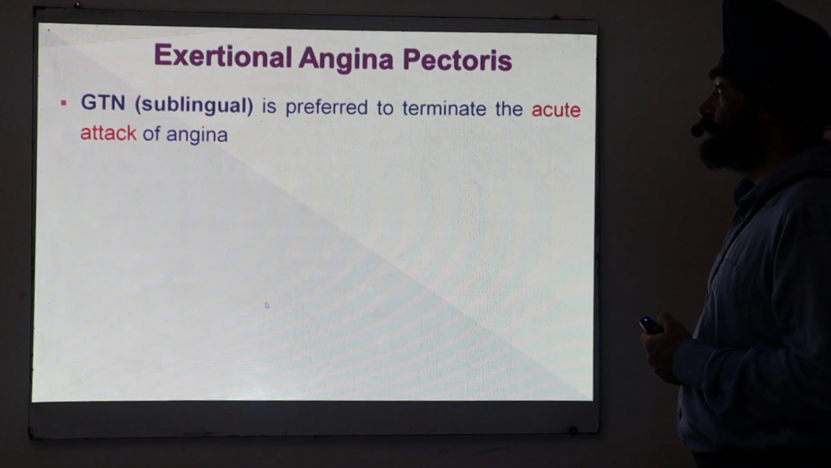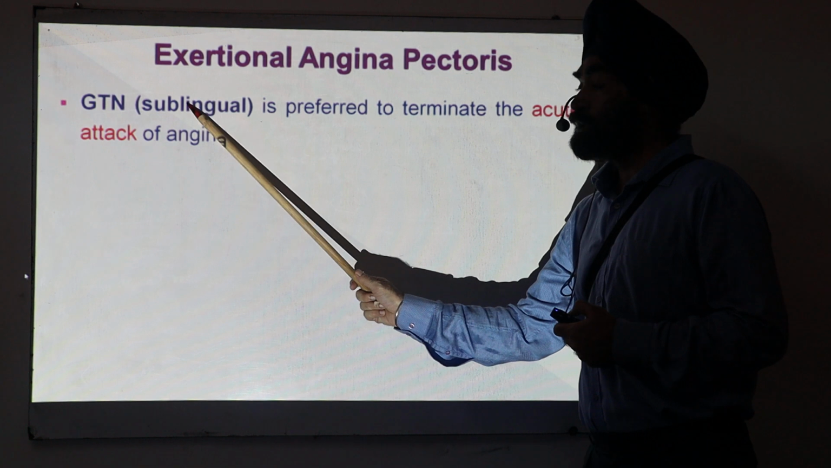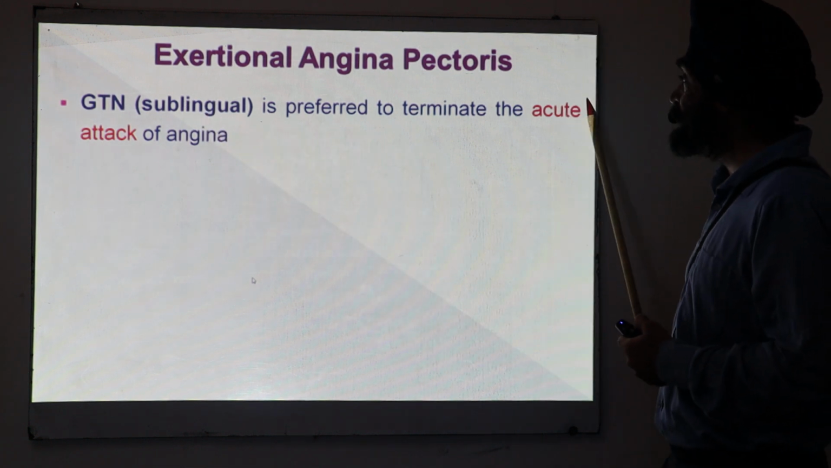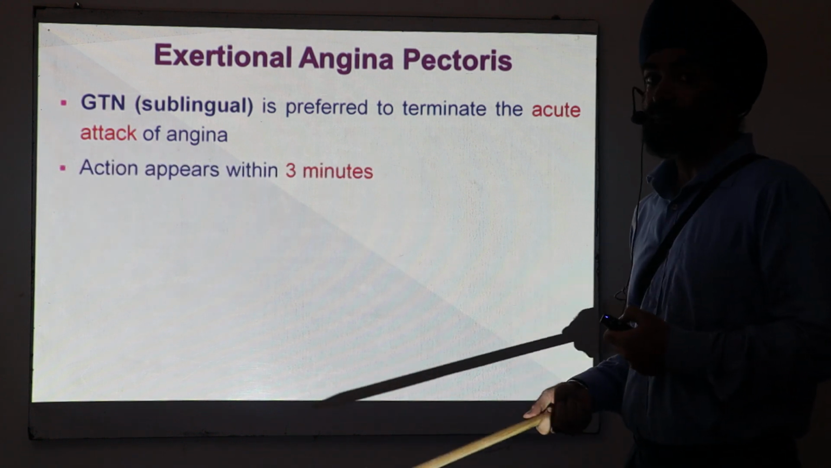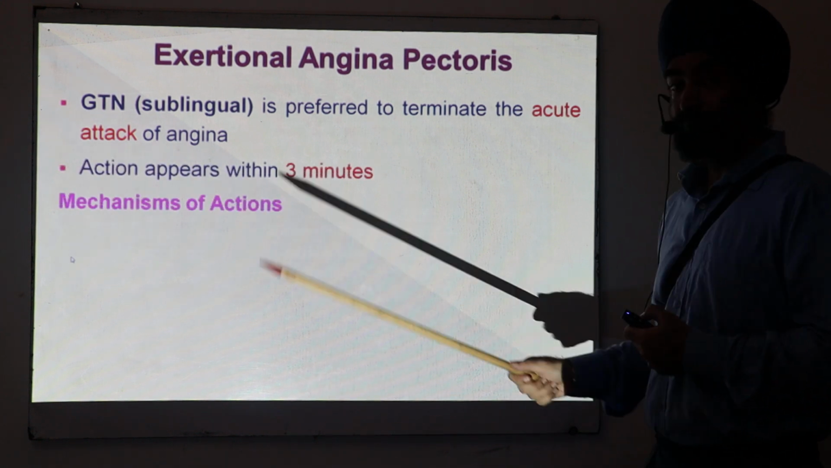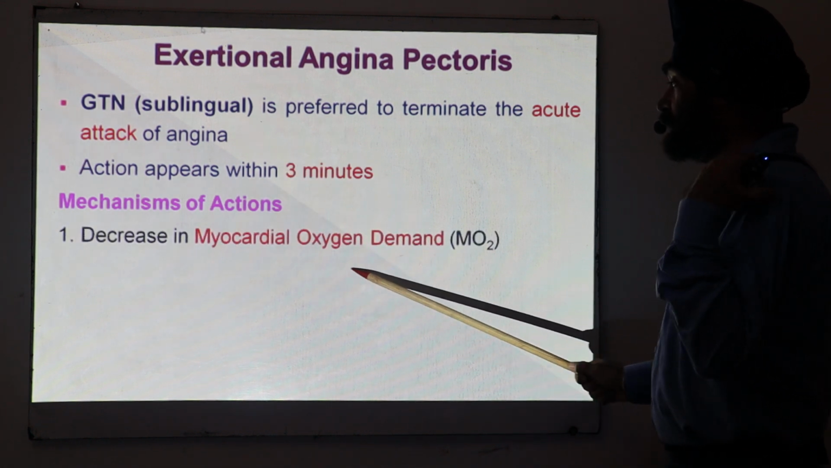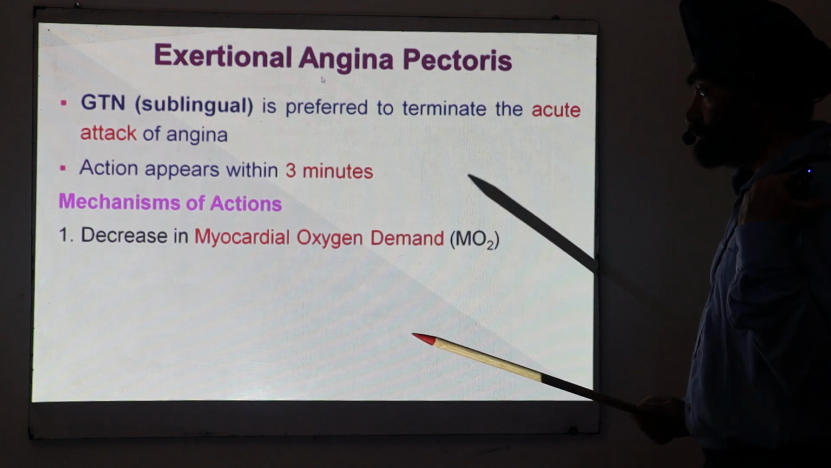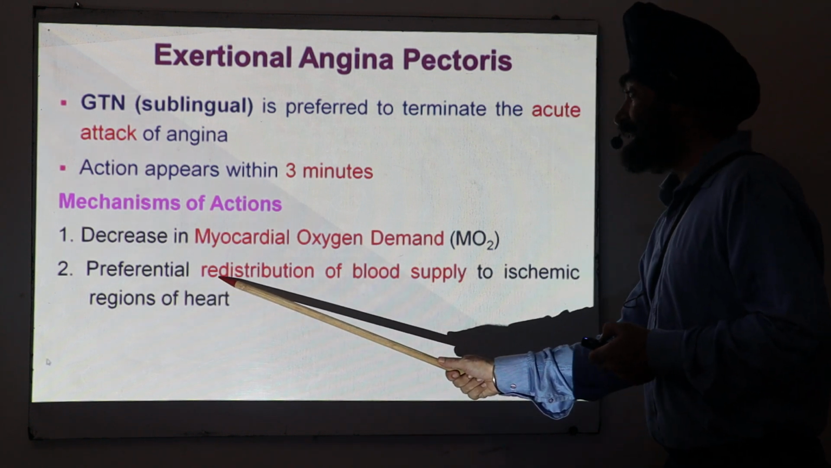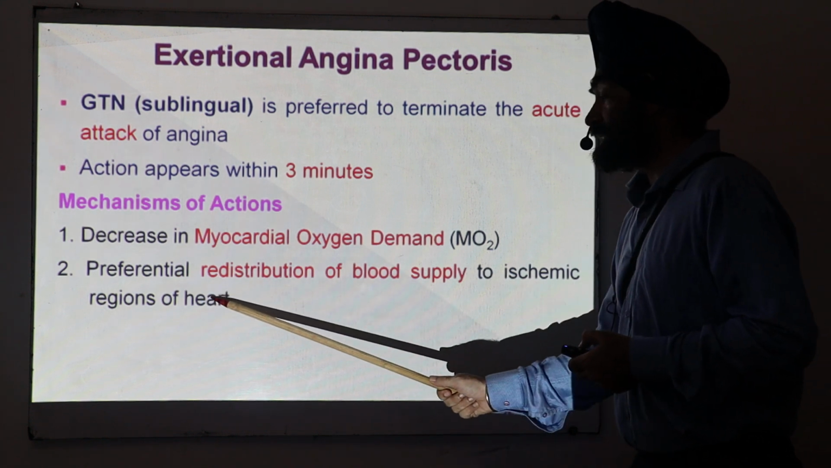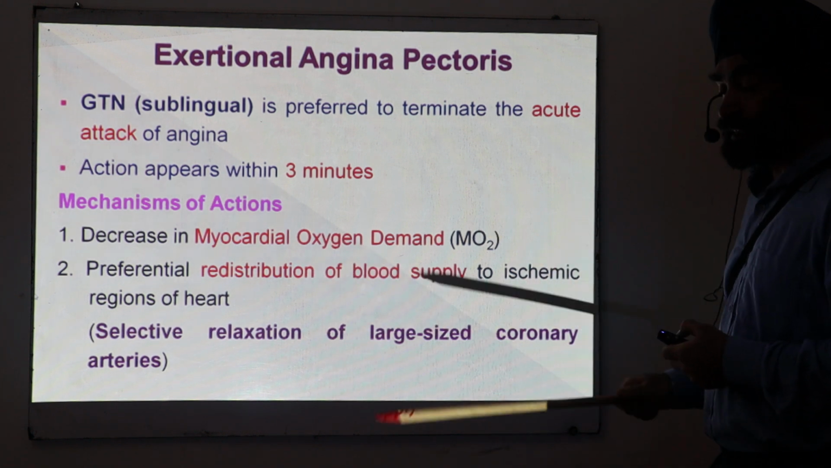Exertional angina. As I told, glyceryl trinitrate by the sublingual route is preferred to terminate the acute attack of angina, and the action appears within 3 minutes, maximum. And what is the mechanism? These nitrates decrease the myocardial oxygen demand. Second, they redistribute the blood supply to the ischemic regions. These 2 points I will discuss in the subsequent slides.